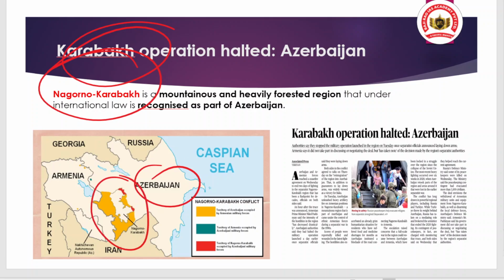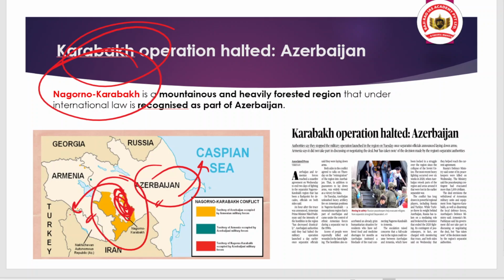This is the region of Nagorno-Karabakh, and you can see that it is between Armenia and Azerbaijan, but officially it belongs to Azerbaijan, while it is under the control of Armenia. So that is the point I highlighted here.